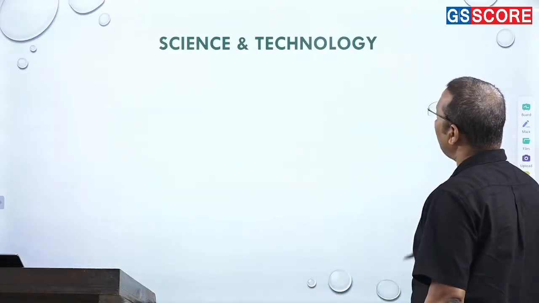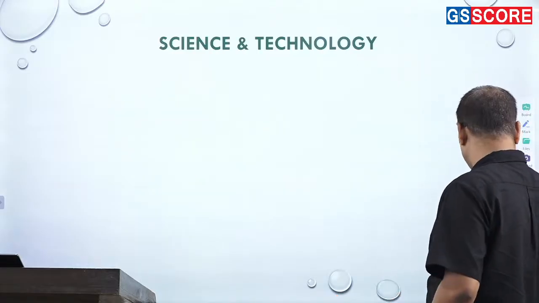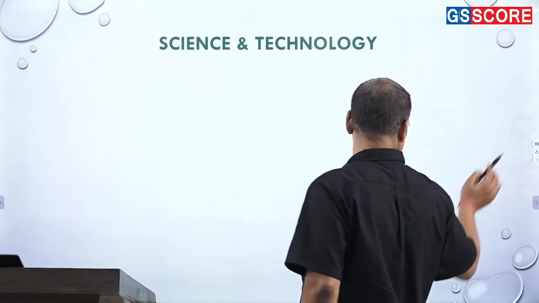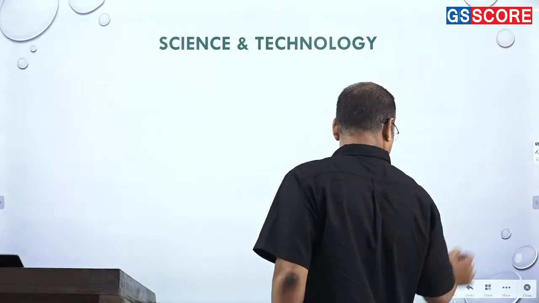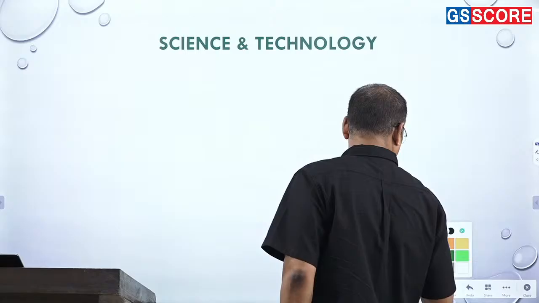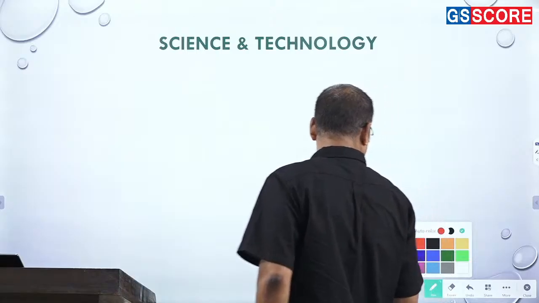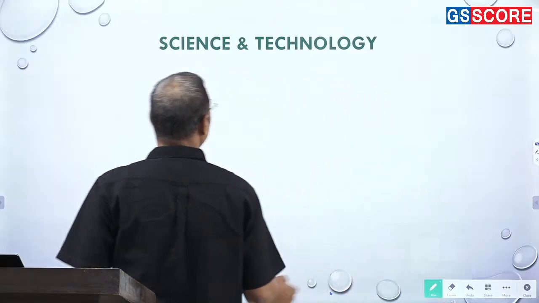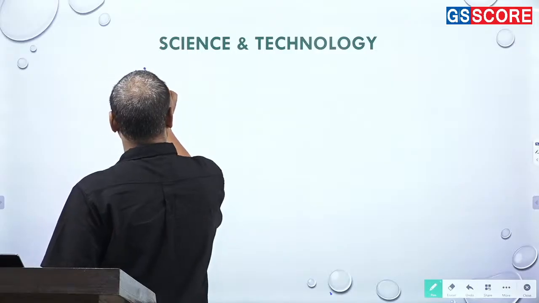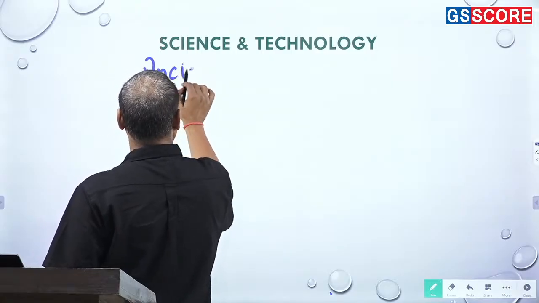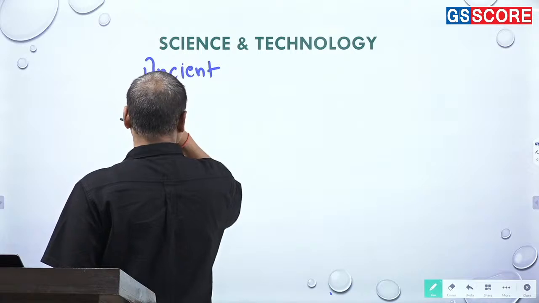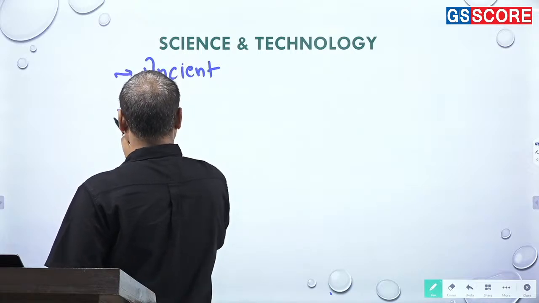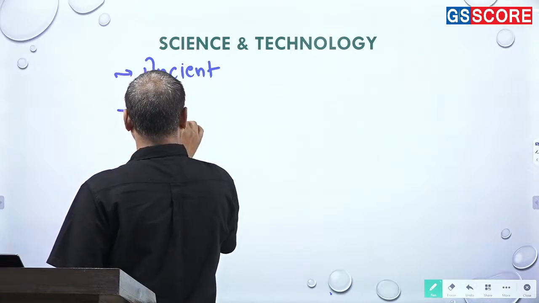Okay. After education system, the science and technology. Yes, that's also one area which is gradually becoming important. Again, when it comes to the development of science and technology, it must be seen in multiple periods. So when it comes to the development of it, you can see it in the ancient period, right? As one unit. Then we can see it in early medieval period.